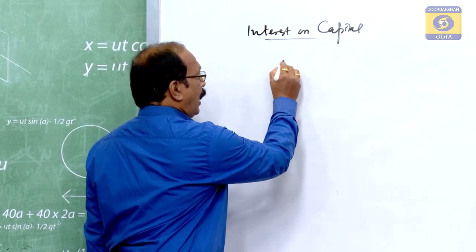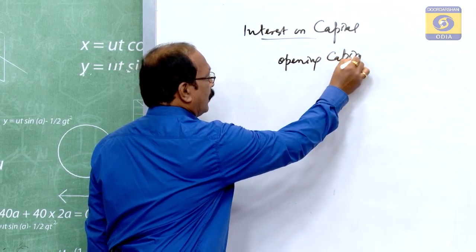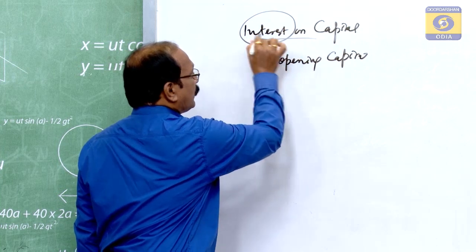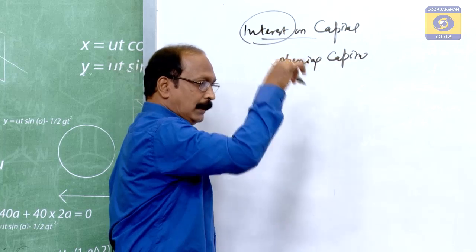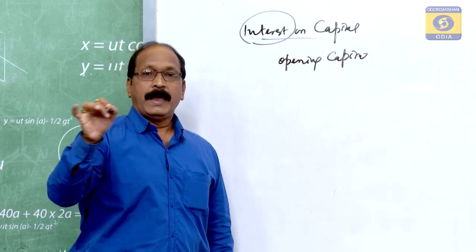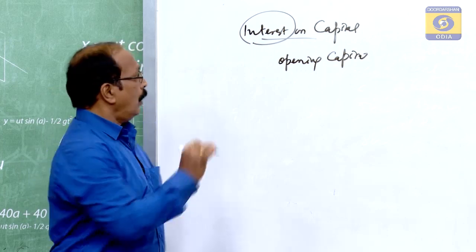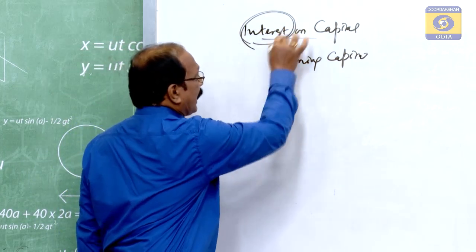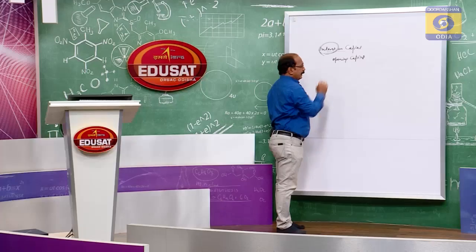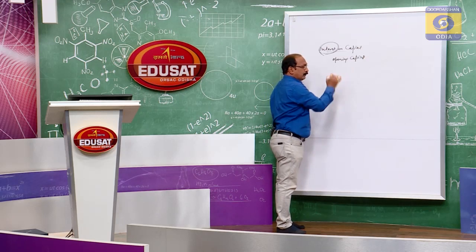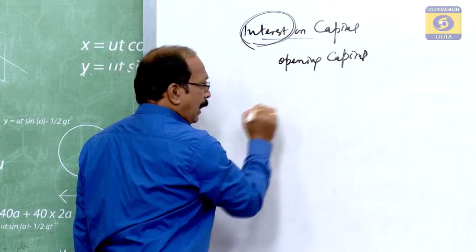Interest on capital normally is payable on opening capital. Remember, this interest on capital is to be calculated from the date of investment, date of contribution, to the end of the period. So, the interest is to be calculated generally on opening capital. In the balance sheet, as you have done in the case of sole proprietorship business, how does the closing balance appear?